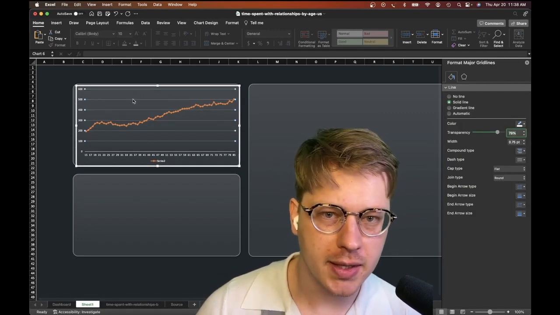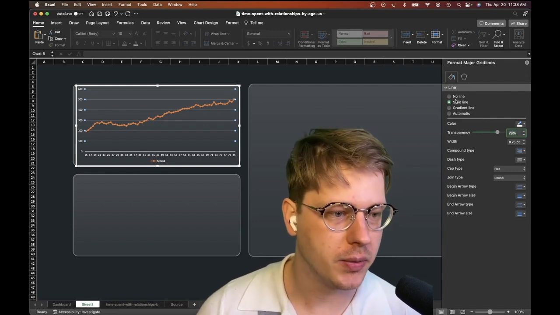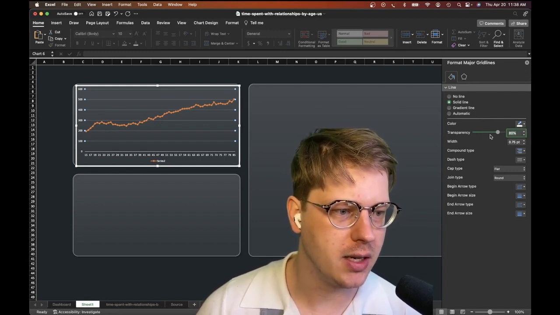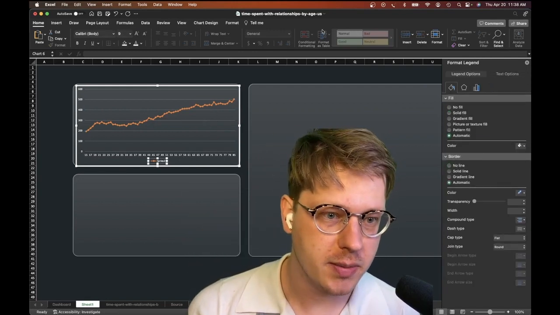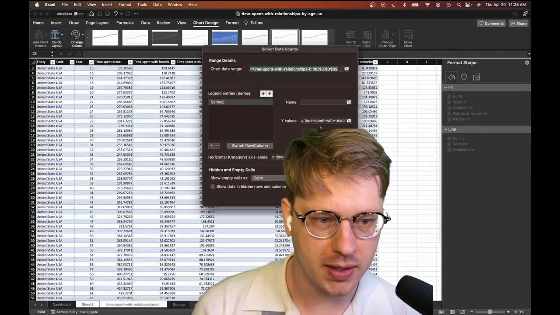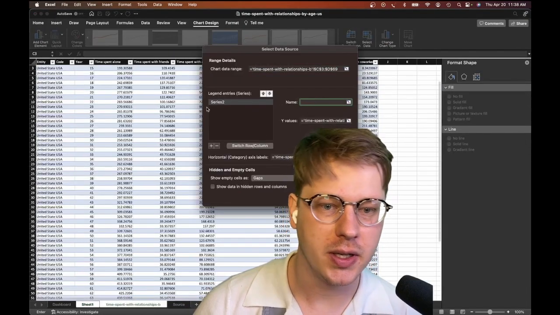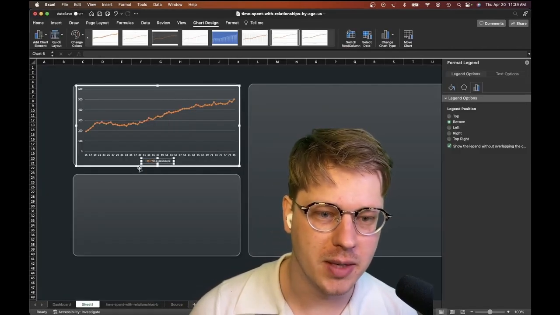If you got grid lines like this in the background, I just like to click in those, go over to the formatting pane on the right, and just get them down to like 80% transparency so they're not so bright. I'm also noticing that our series name isn't named properly, so we can go again to the Chart Design tab, hit Select Data, click into the Name section here, and click into Time Spent Alone. And now we got the right series name in our label here.